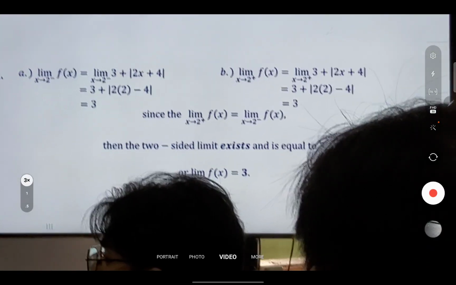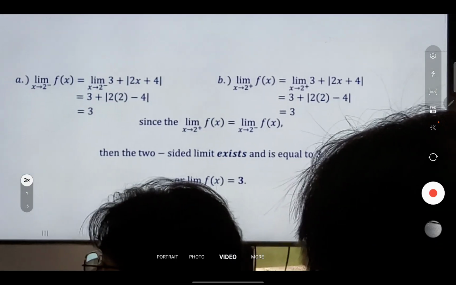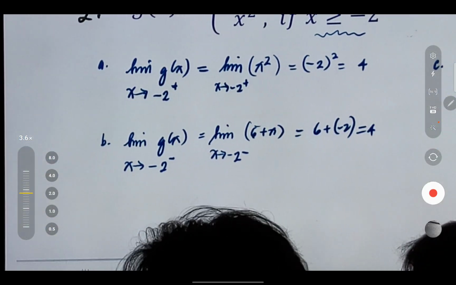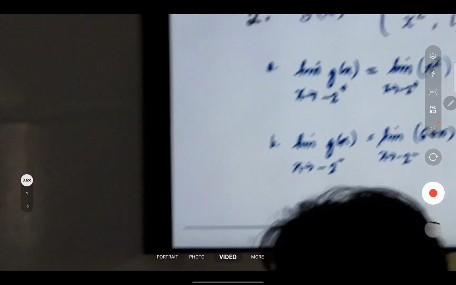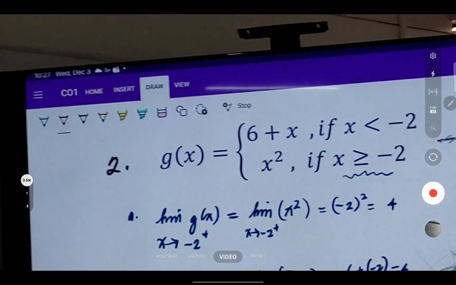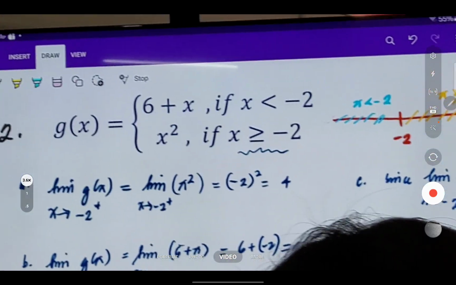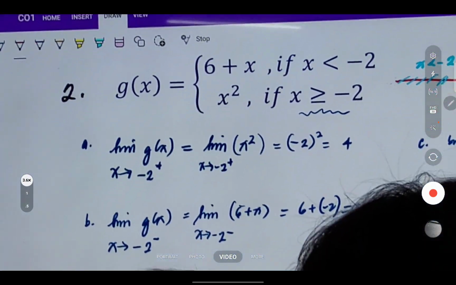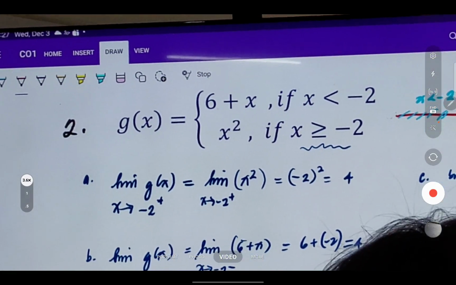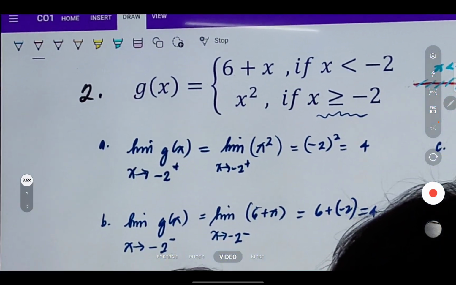Piecewise defined function. Magkaiba yung right and left. Magkaiba yung values of x coming from the right of negative 2 at saka coming from the left of negative 2.